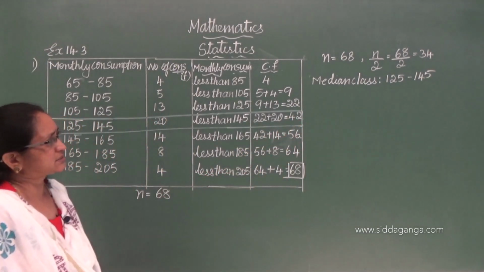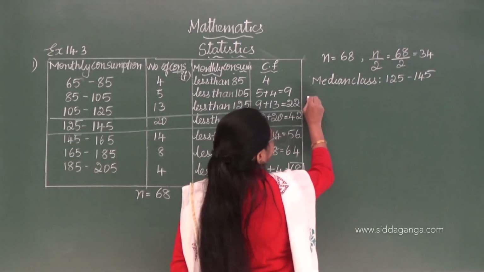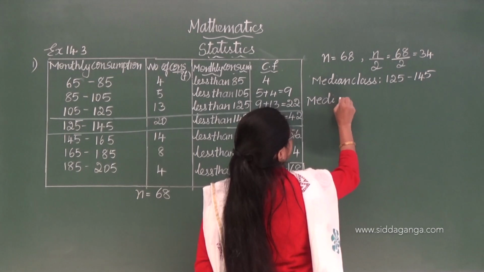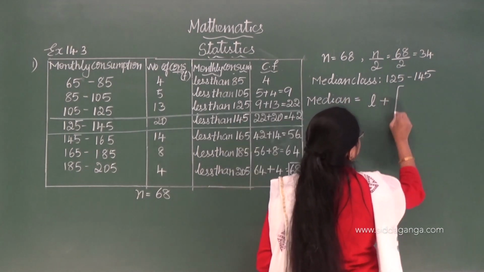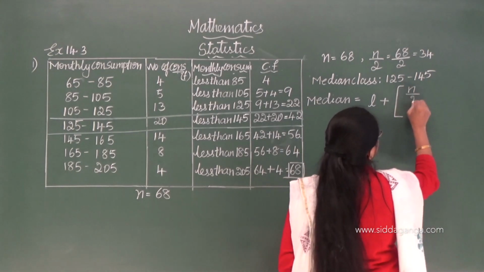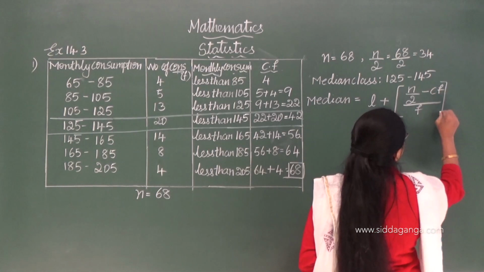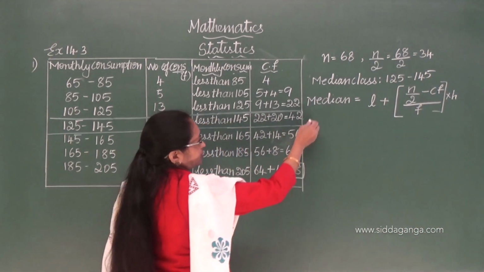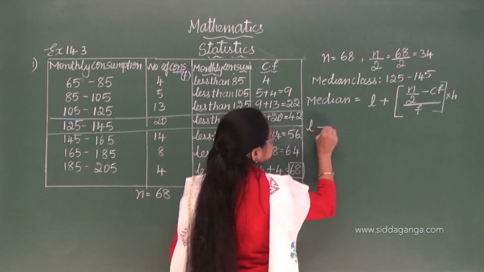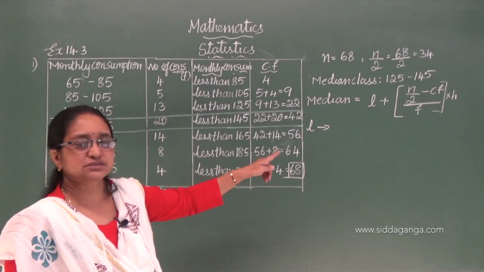Now, next. Shall we write the formula? Let us write the formula to find out the median. Median is equal to L plus (n by 2 minus cf) divided by f, into h. So let us go on writing all the values. L is the lower limit. I won't write the explanation, so in the previous sum I have showed.